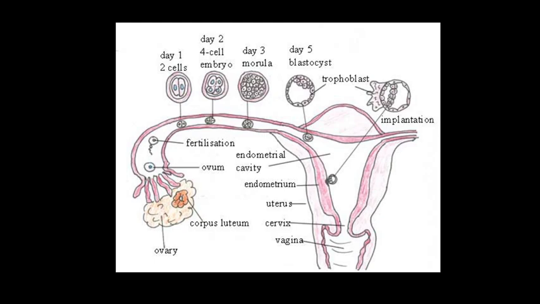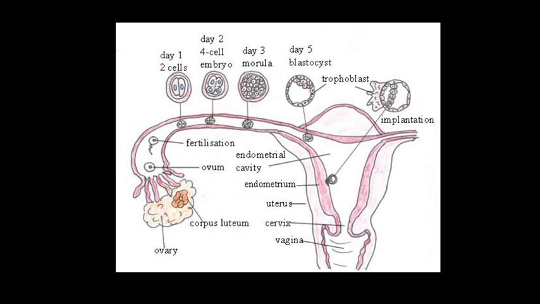As a result, 2, 4, 8, 16 daughter cells are produced, which are termed blastomeres. An embryo with 8 to 16 blastomeres, the 8 to 16 cell stage, we call it morula.